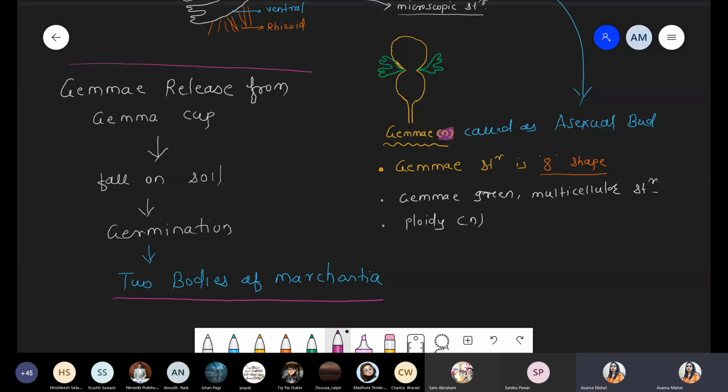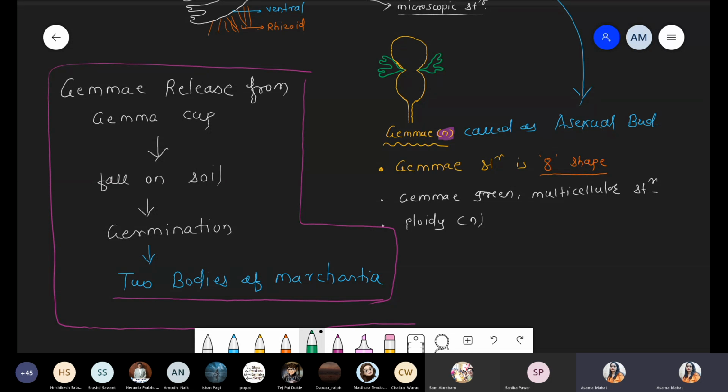Inside the diagram, we draw an 8 shape structure. Yes, these are the 8 shape structure. And at the corner, we represent something of green structure, right? That green structure is nothing but the entire structure called the gamete.